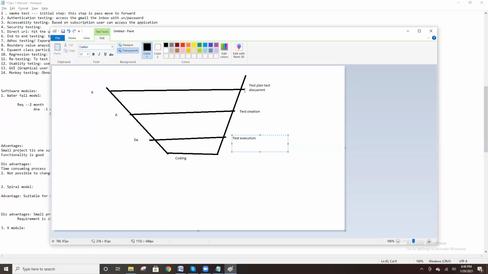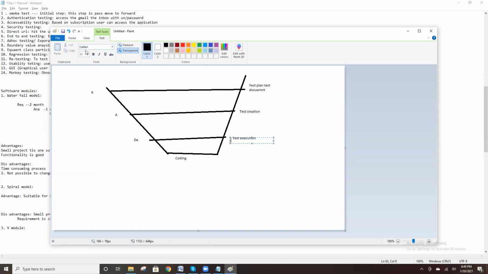Got it, right? So in the requirement phase, we prepare the documentation. In the analysis phase, we do test creation, writing the test cases. Once the development and coding are done, we execute those test cases and log the bugs. This type of model is a V model. It looks like the developer and the tester are working parallelly, because they gathered the requirements. That is the main advantage with the V model.